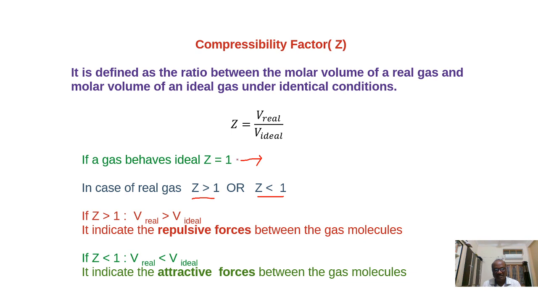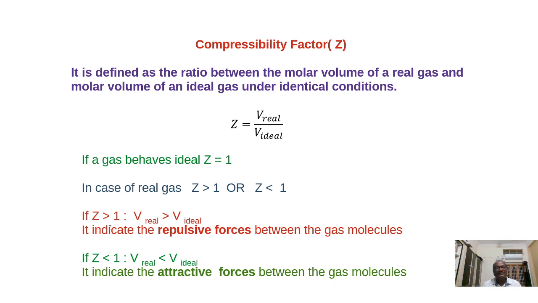So what are the compressibility factor values for different gases? For an ideal gas, Z is equal to 1. There are no attraction or repulsive forces. But in the case of a real gas, either Z is greater than 1 or Z is less than 1. If Z is greater than 1, we say it is positive deviation. If Z is less than 1, we say it is negative deviation.